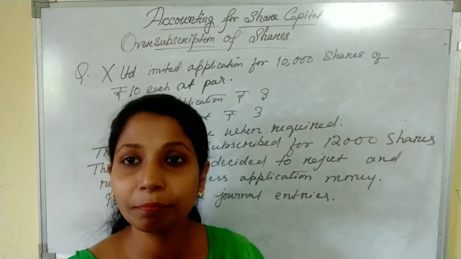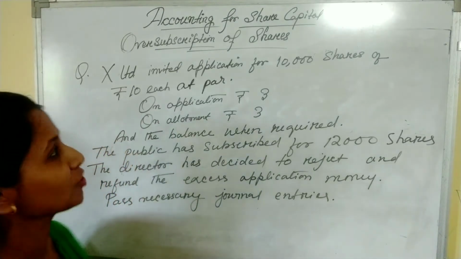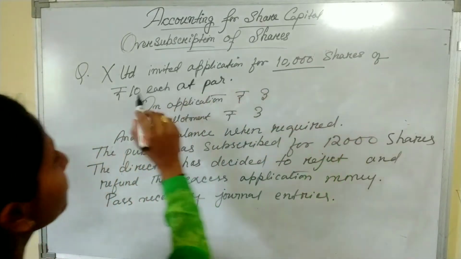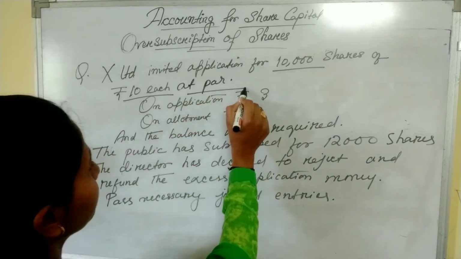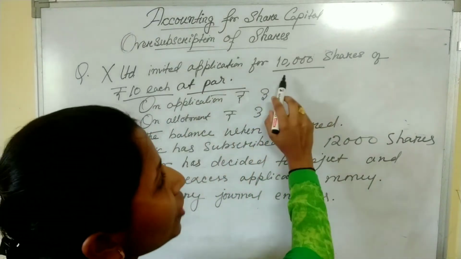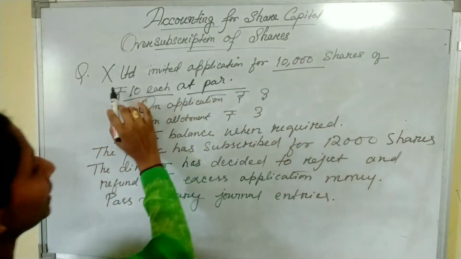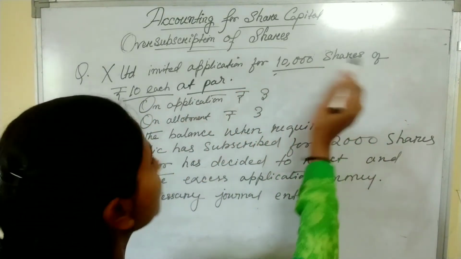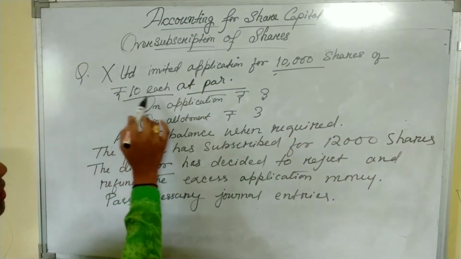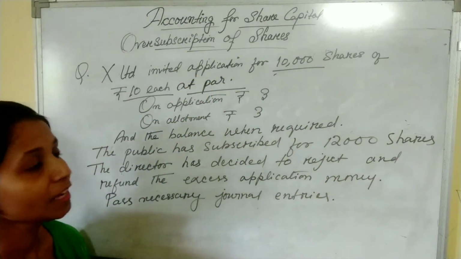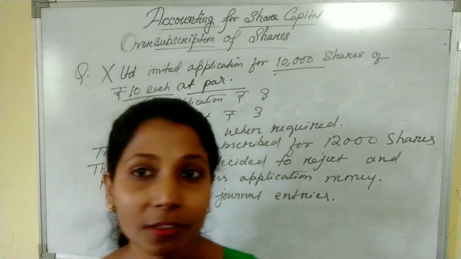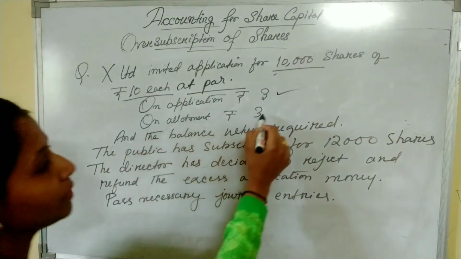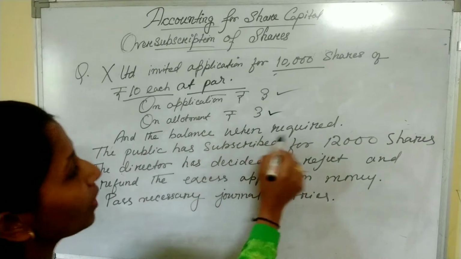We will solve a simple question. So let's see the question. X Limited invited applications for 10,000 shares of rupees 10 each at par. So the total number of shares is 10,000 that X Limited has invited from the public, and the rate of the shares is rupees 10 at par, meaning shares are issued equivalent to face value. On application rupees 3, on allotment rupees 3, and the balance when required.